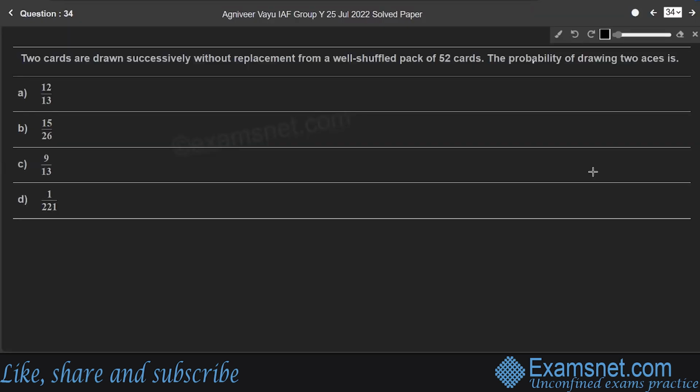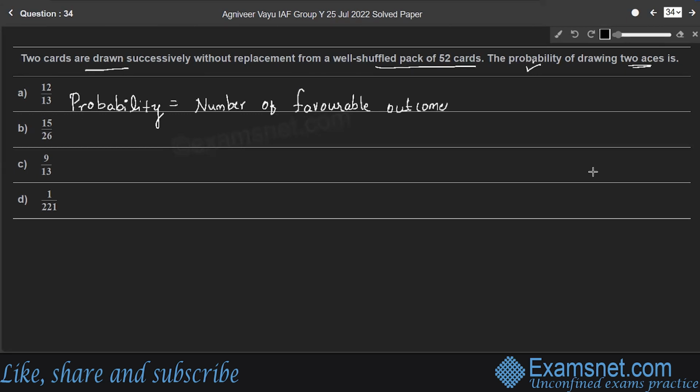Question 34. 2 cards are drawn successively without replacement from a well-shuffled pack of 52 cards. The probability of drawing 2 aces is. Here, students, we are using the concept of probability. Let us consider the formula first. Probability is equal to number of favorable outcomes divided by total number of outcomes, right?